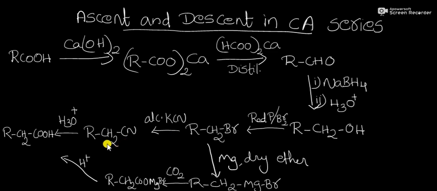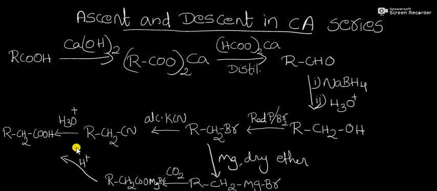We know that cyanide on treating with water in the presence of acid, that is our acid hydrolysis, will convert it into acid, that is RCH2COOH. Here the resultant carboxylic acid has one carbon more than the parent carboxylic acid. This is our ascending series reaction, or the conversion of a carboxylic acid into the next higher homologue in the series.